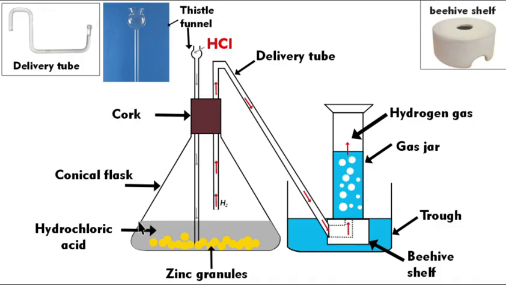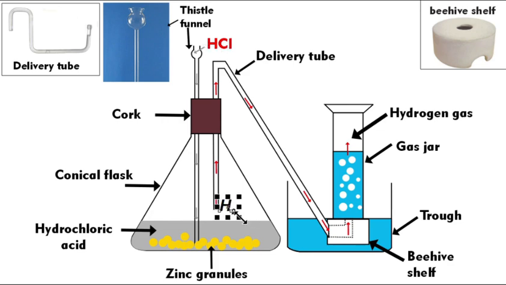So in this case, what we take is a conical flask in your lab, and we add zinc granules into the conical flask, and we use a thistle funnel here, where the acid is added through this thistle funnel. So when the acid is added, the zinc reacts with HCl and they produce hydrogen gas.